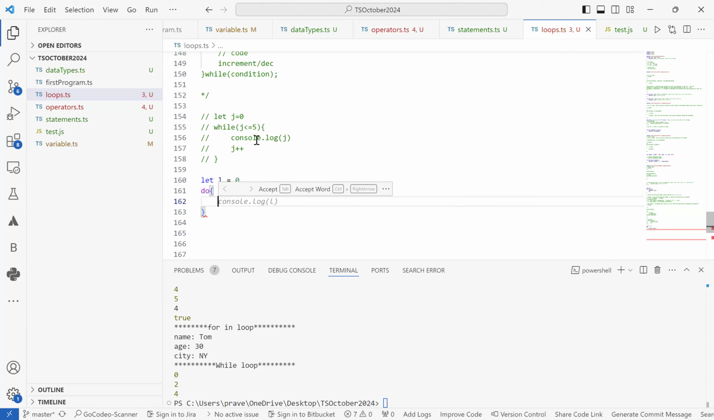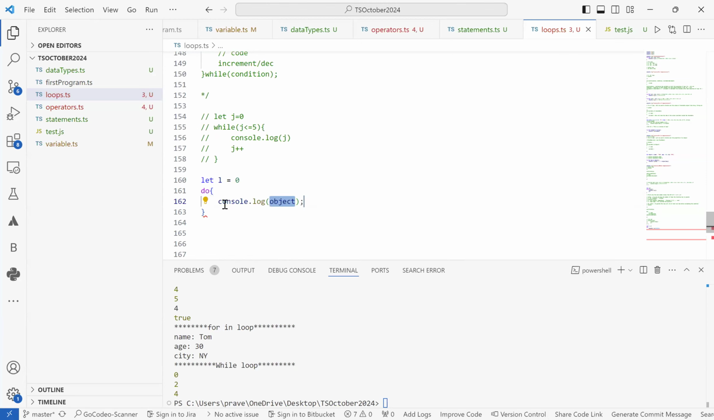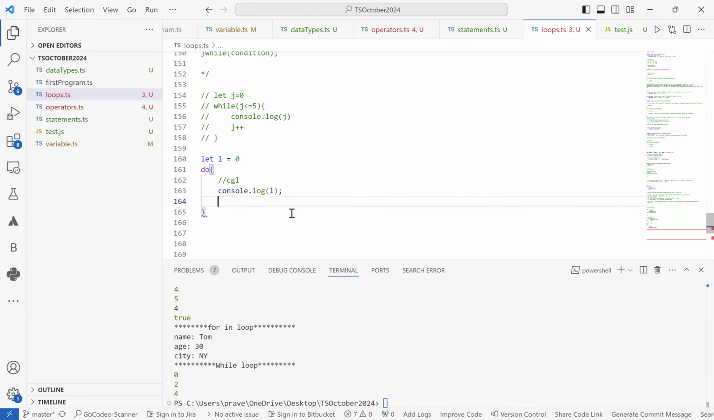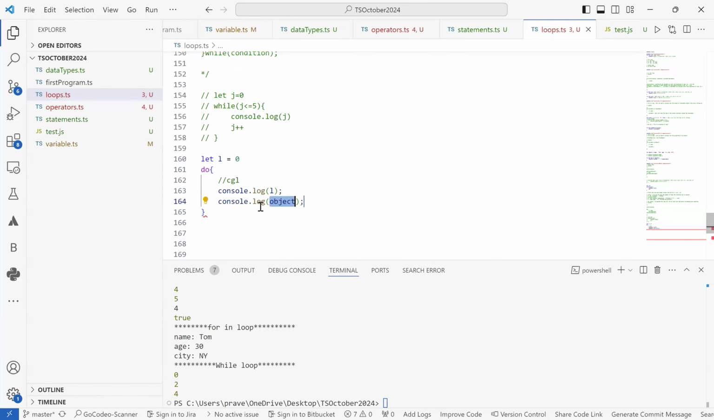So what we do over here is we print the value, let's say console.log L. To write a console.log, there is a shortcut you can use: CGL. As soon as you type CGL and press enter, it will directly display console.log.